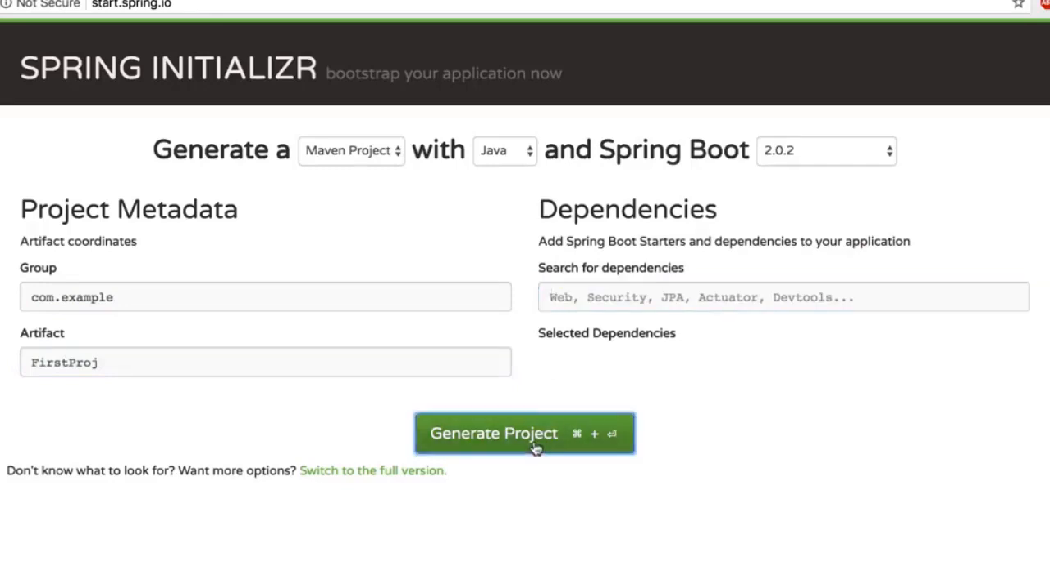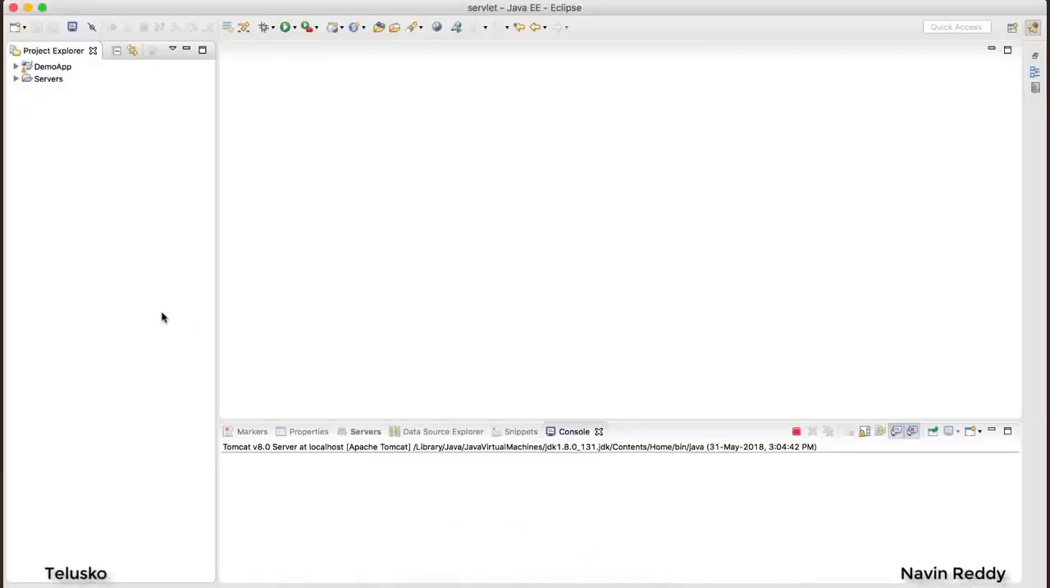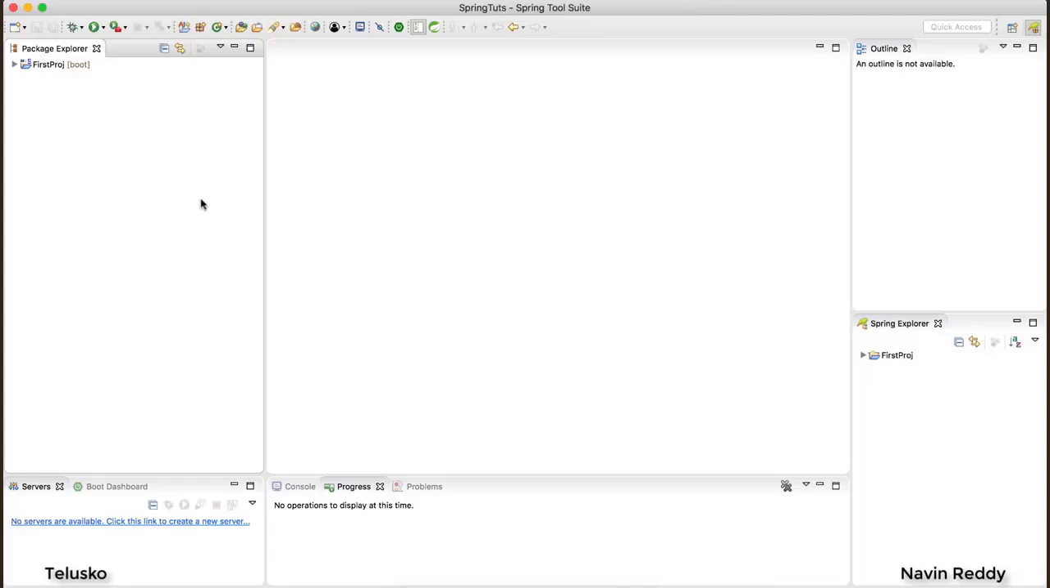Simply click on generate project, and you can see it will give you the zip version. You just have to unzip it, and then in Eclipse, you just have to import the project. You will get the same thing which we got in STS. So one of the advantages of STS is you don't have to go to the official website. You don't have to download that. You will get that directly as we get the option.